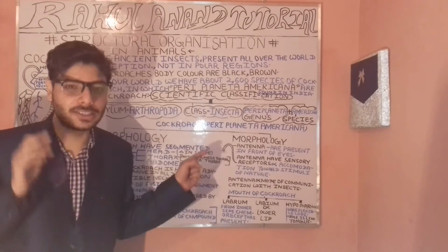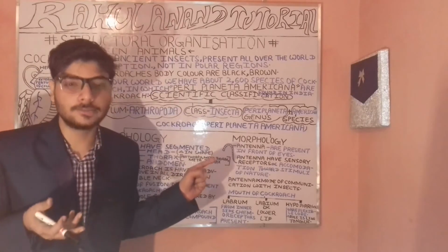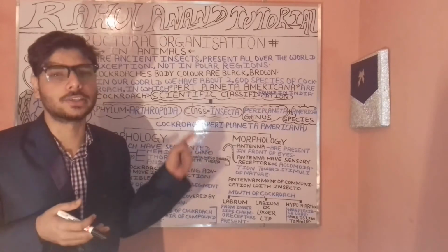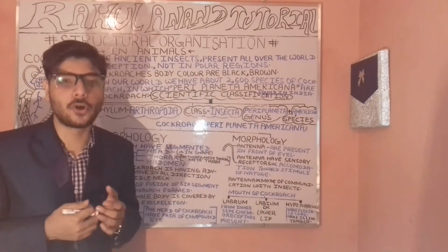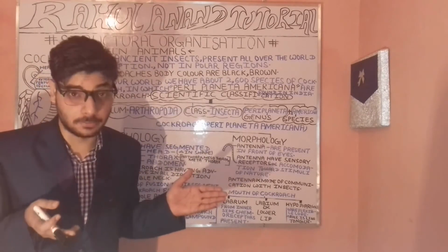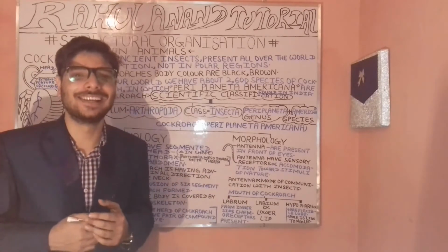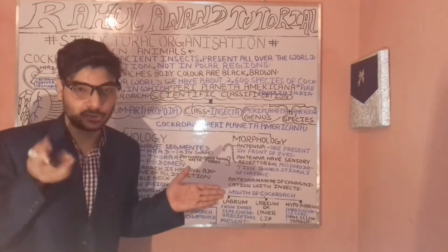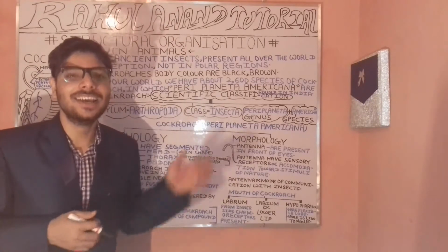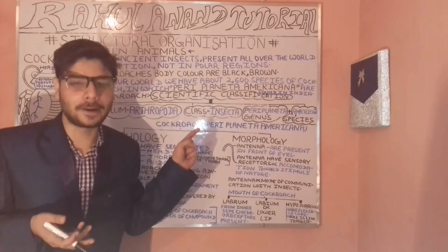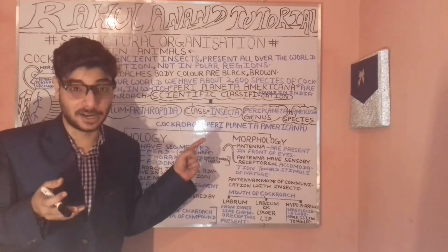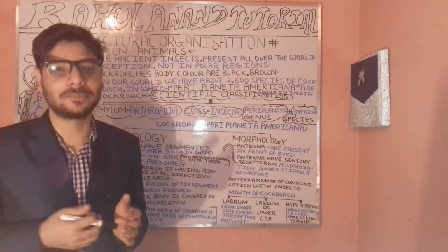Now let's understand the basic classification of Periplaneta americana, the cockroach. Your cockroach belongs to the phylum Arthropoda. What is Arthropoda? Arthropoda means jointed leg. The organisms which have jointed leg-like structures come under Arthropoda. After that we have the class. In the cockroach, the class is of course Insecta.